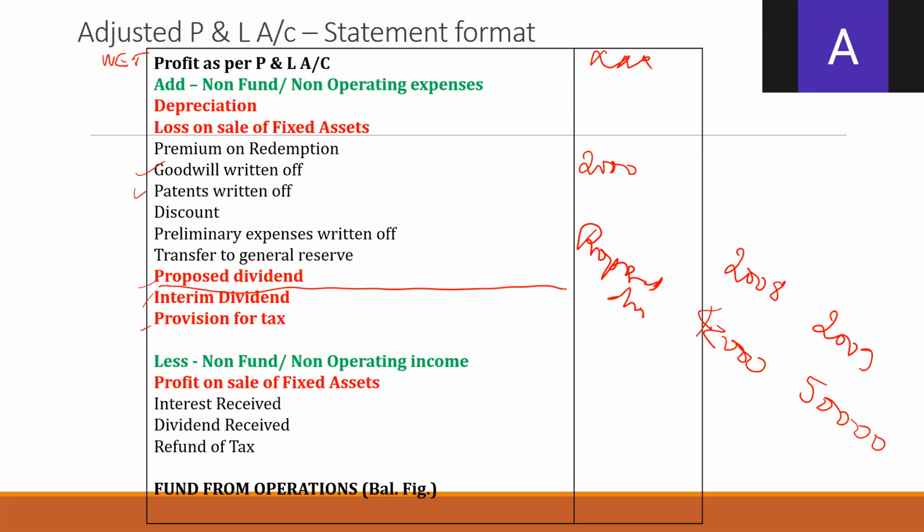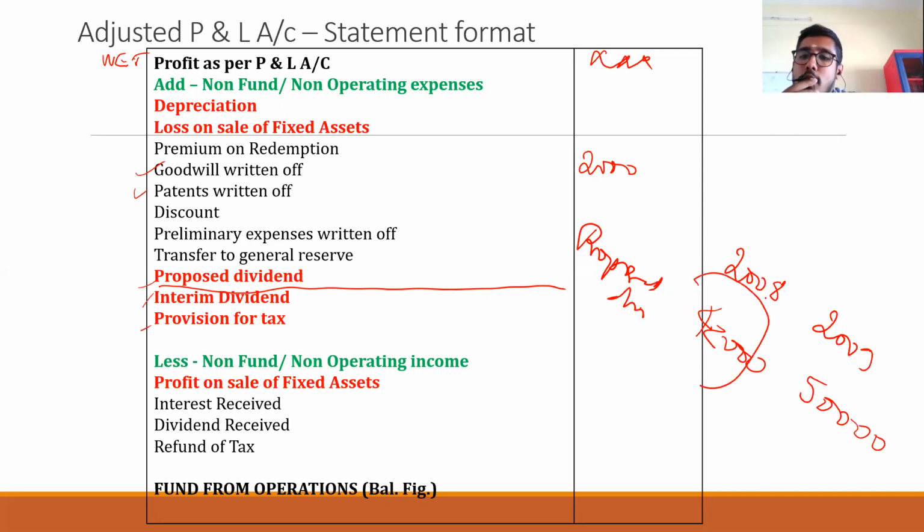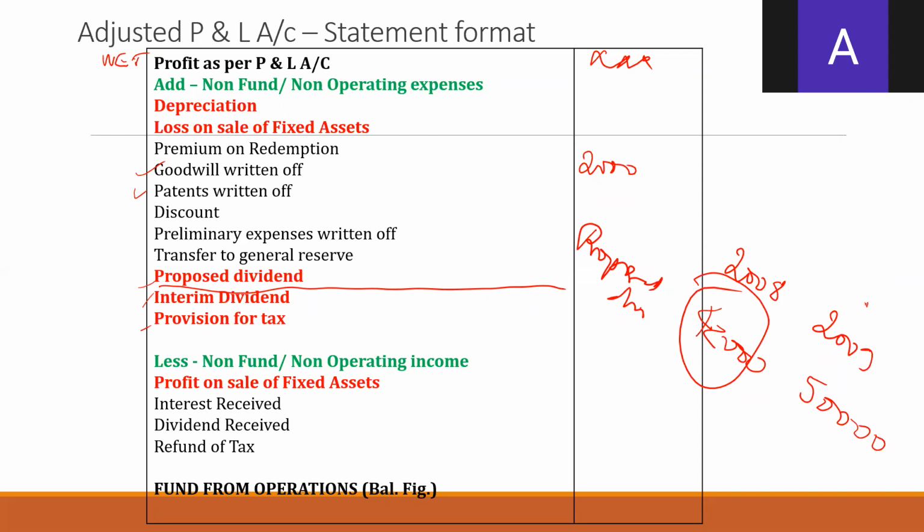$8,000. While reaching proposed dividend, you should not forget the 2008 proposed dividend. What happens to this 42,000 in 2009? It will be paid to shareholders. Previous year proposed dividend will be deemed to be paid the next year.